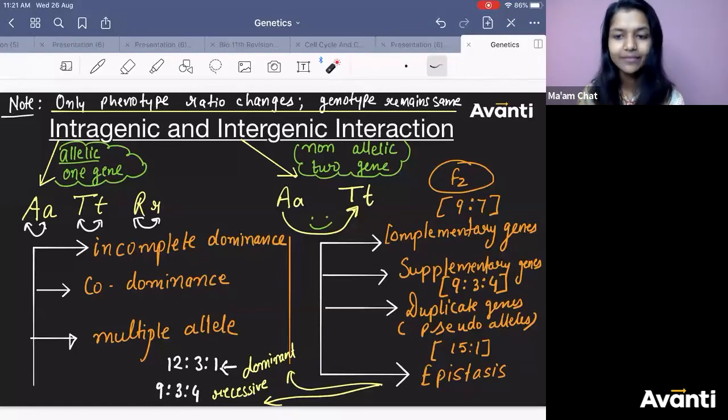Even if I tell you what they are, you will not understand much. Since it is not in your syllabus to learn in detail, what I am asking is to learn the ratios. There are 5 ratios. Learn these ratios.